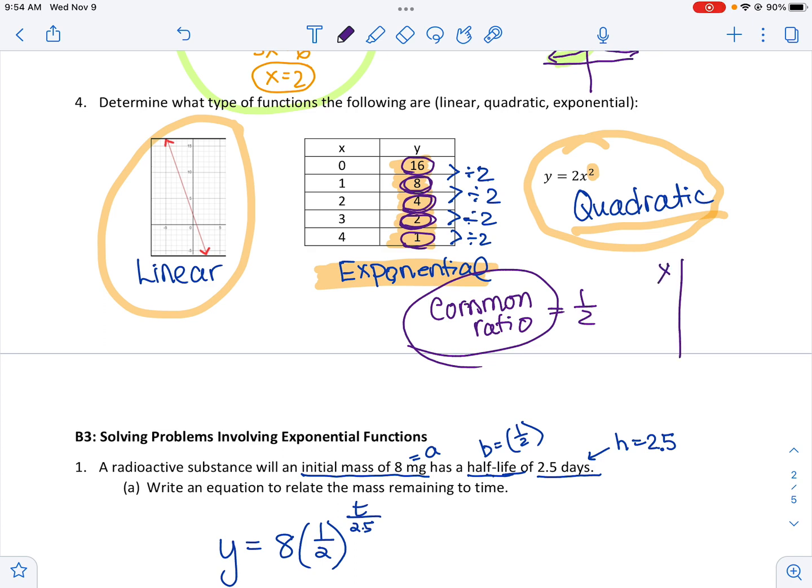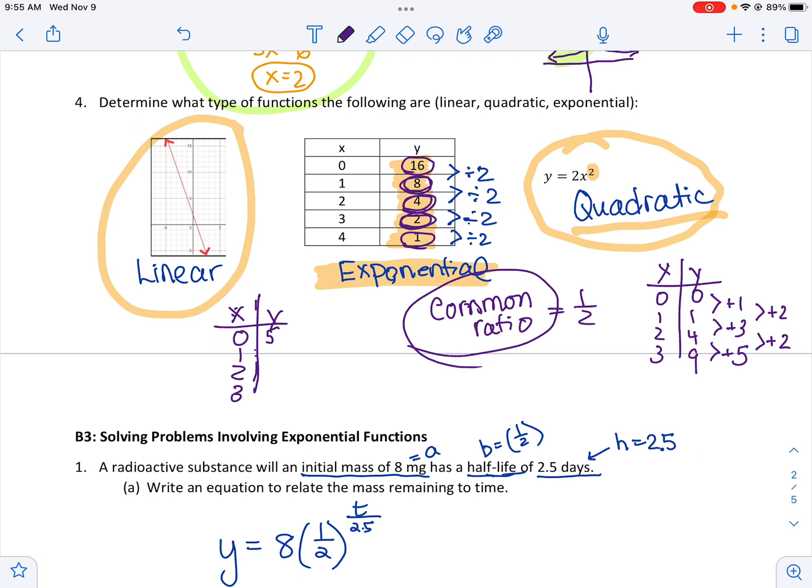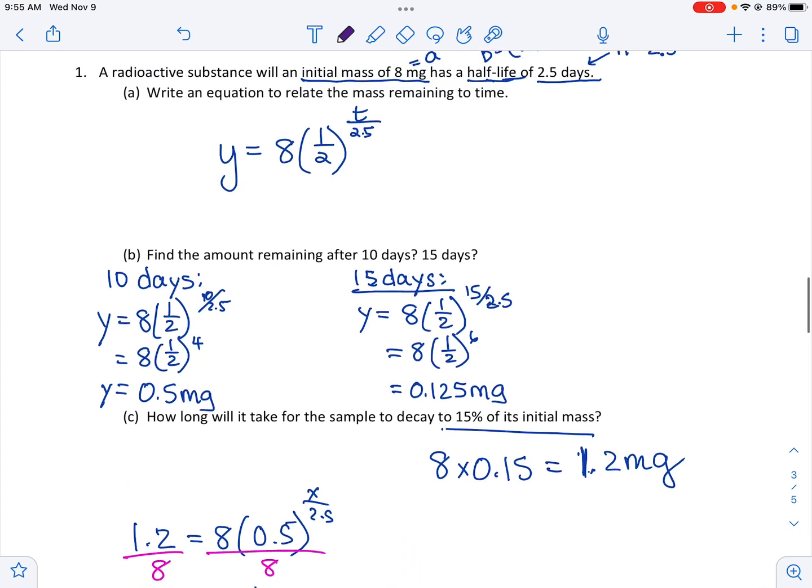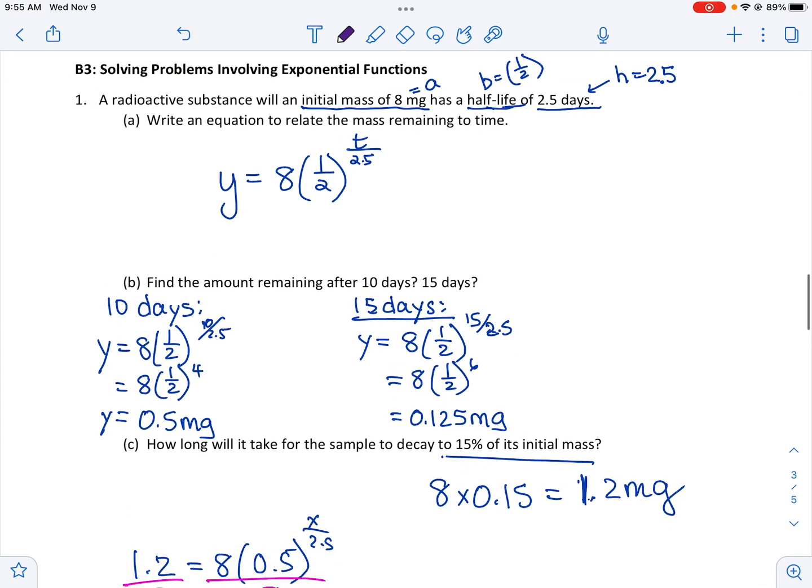Whereas, for example, quadratics don't have a common ratio. They have common second differences. So if this was a quadratic function, you would see it's increasing by 1, then it's increasing by 3, then it's increasing by 5. But if we look at the second differences, they're always 2. Whereas if we looked at a linear table of values, we could see that they would go up by the exact same amount every time. So they increase by 5 every time. That's what makes them a straight line. So you should be familiar with that. That's good to know. And then finally, exponential growth and decay.